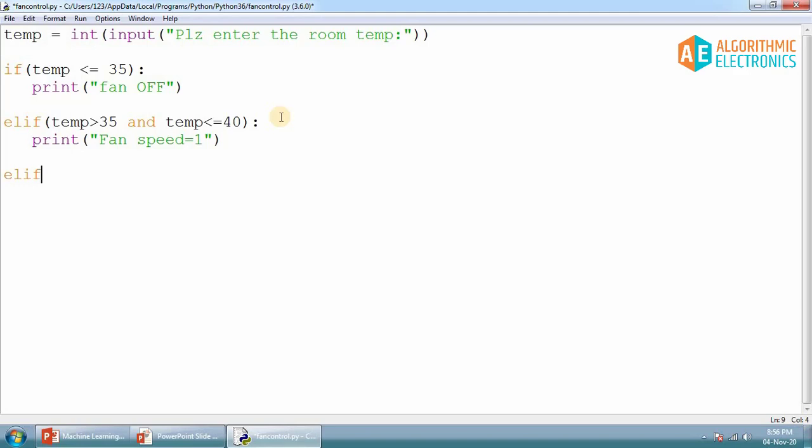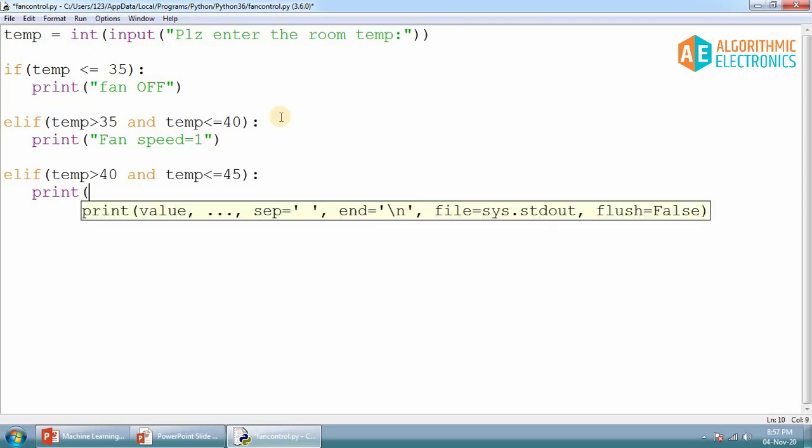And again, if the temperature is greater than 40 and temperature is less than or equal to 45, in this case print fan speed equals to 2.